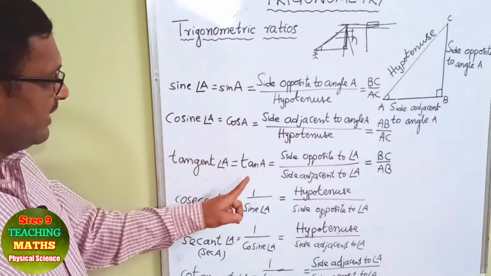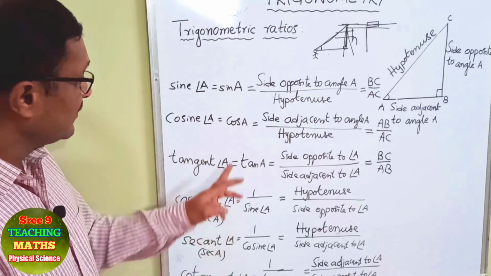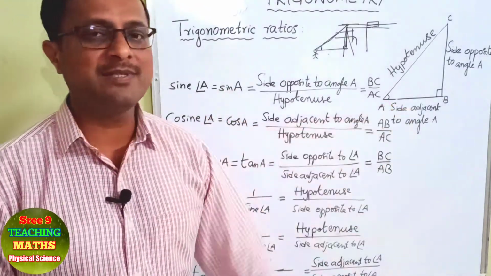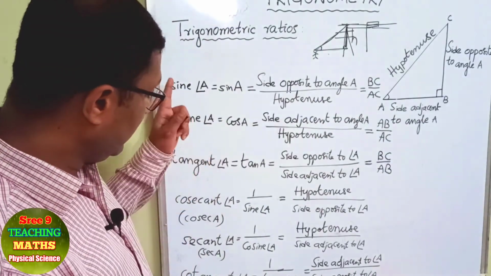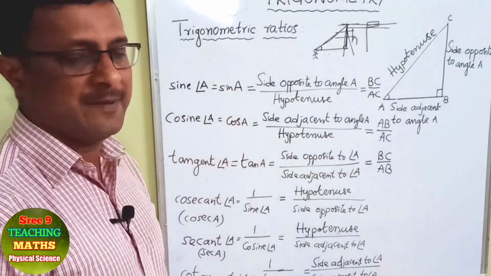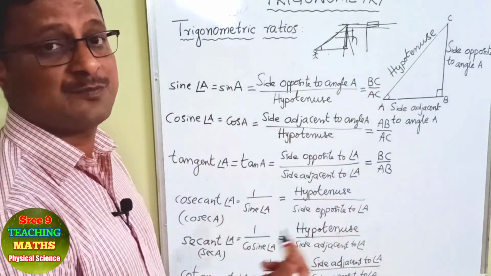Sin A, cos A, tan A, cosec A, sec A, cot A. And what is A? The angle we have selected. If we know these formulae, then you can easily understand the next problems.